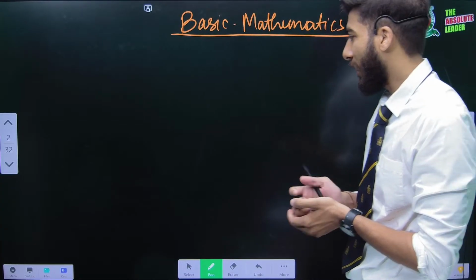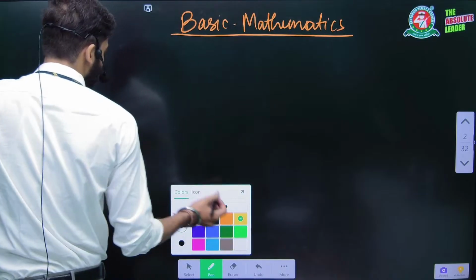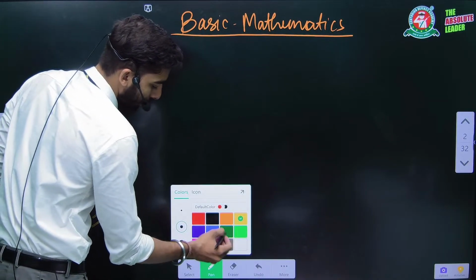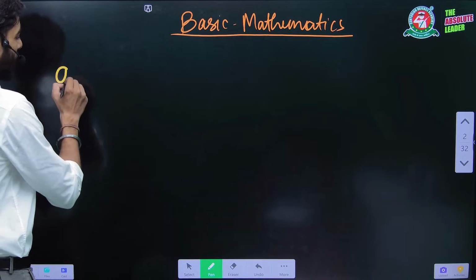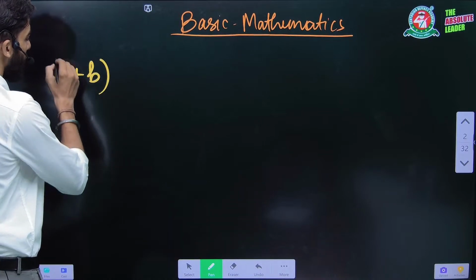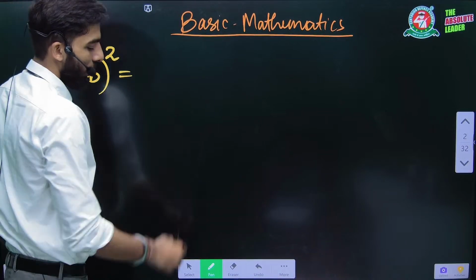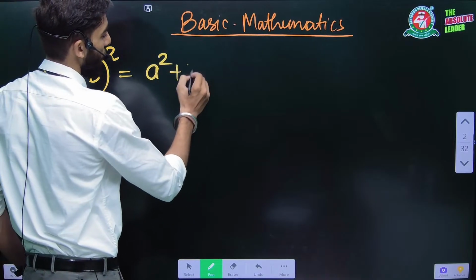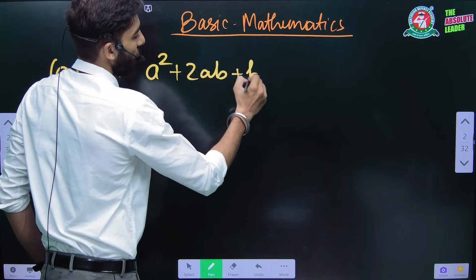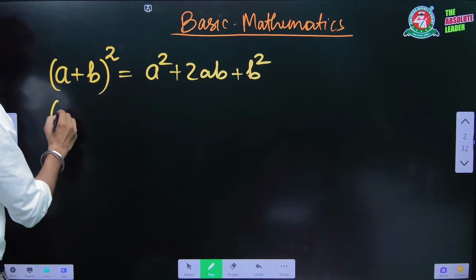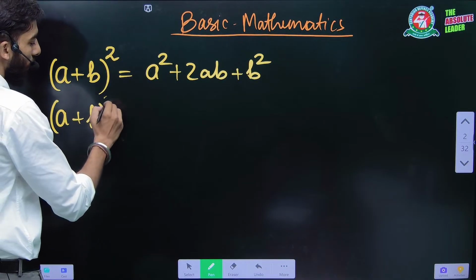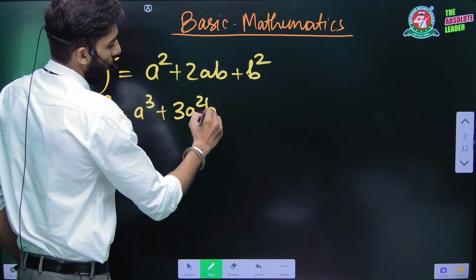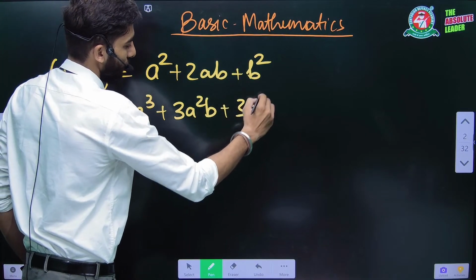So let's get started. The very basic thing that every mathematics student goes through, and everyone knows this, but still I am writing this down: (a plus b) to the whole square. Now what is (a plus b) whole square? Of course, you know, a square plus 2ab plus b square. Then we are going to understand some more formulas, that is (a plus b) to the whole cube: a cube plus 3a square b plus 3ab square plus b cube.